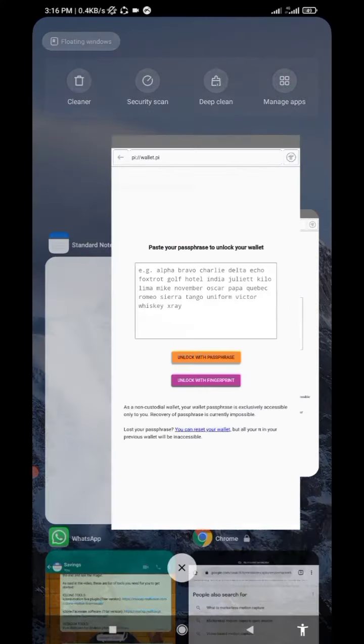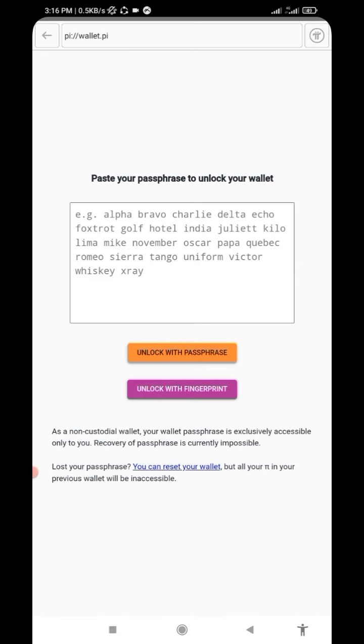And for the last time, let me remind you again. Once we are in open mainnet, once all people around the world have been using Pi to transact, and you have transferred your Pi into your Pi browser, and at that moment you want to log in and you don't remember your passphrase anymore, or you have lost it, then your Pi has gone. So just make sure that if you want to reset your password, once you click on reset wallet here and you are given another passphrase, you copy that passphrase and do not go somewhere else.